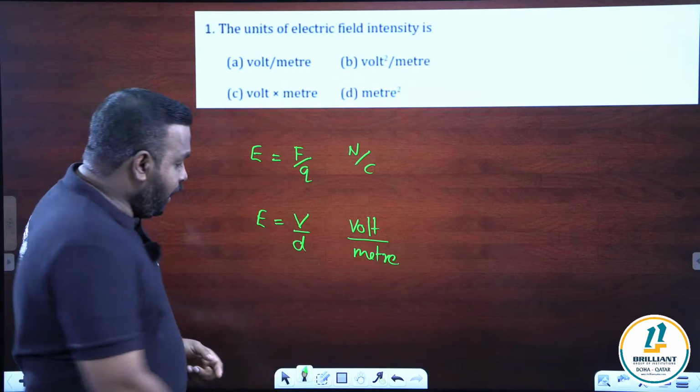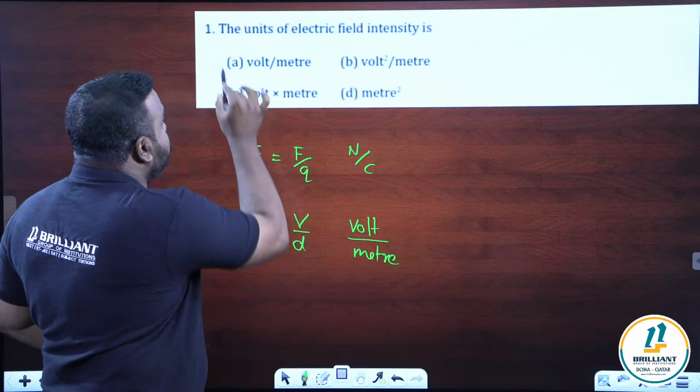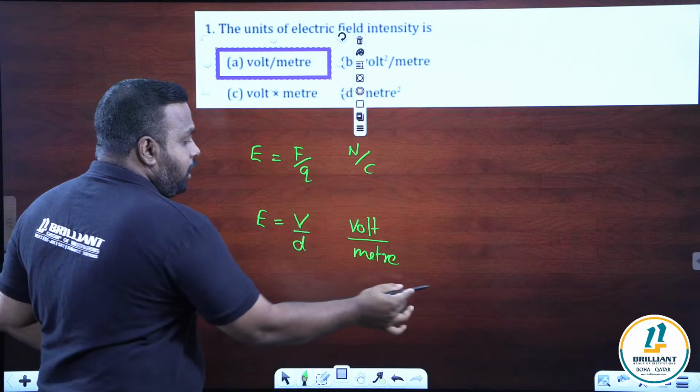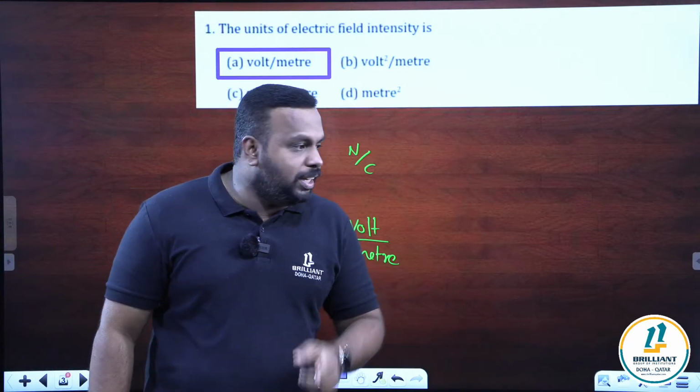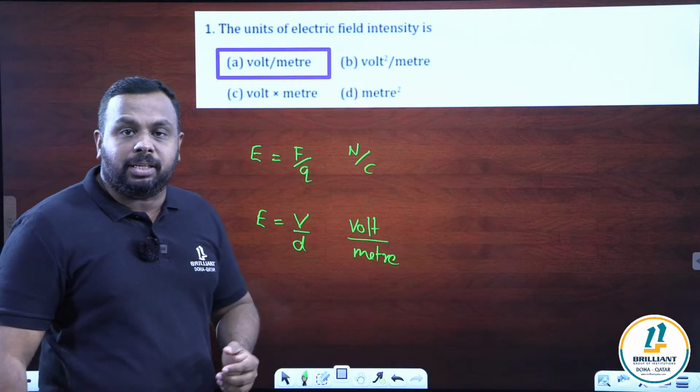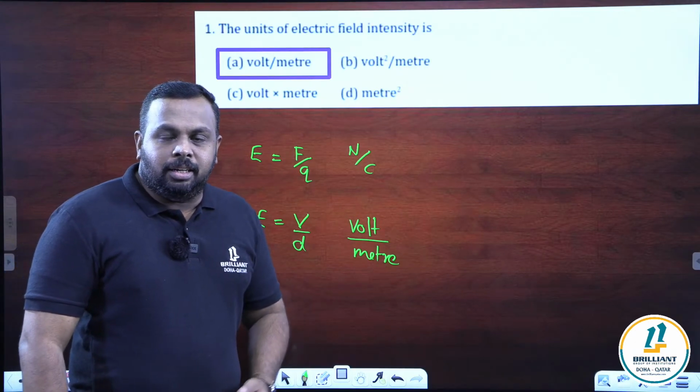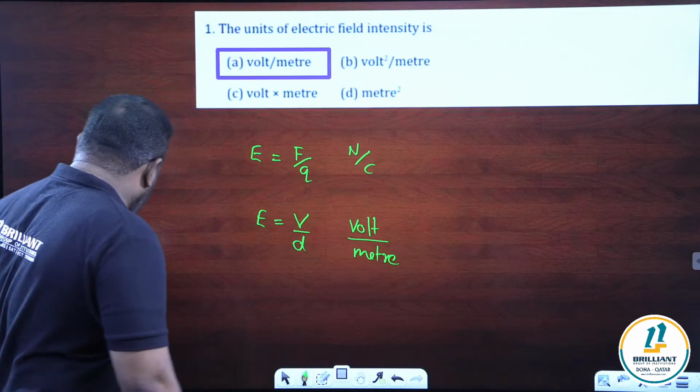Our answer is option A. I think most of you got this answer. It's a very simple question. So the SI unit of electric field intensity is volt per meter. I think it's clear. So I'm going to the second question now.